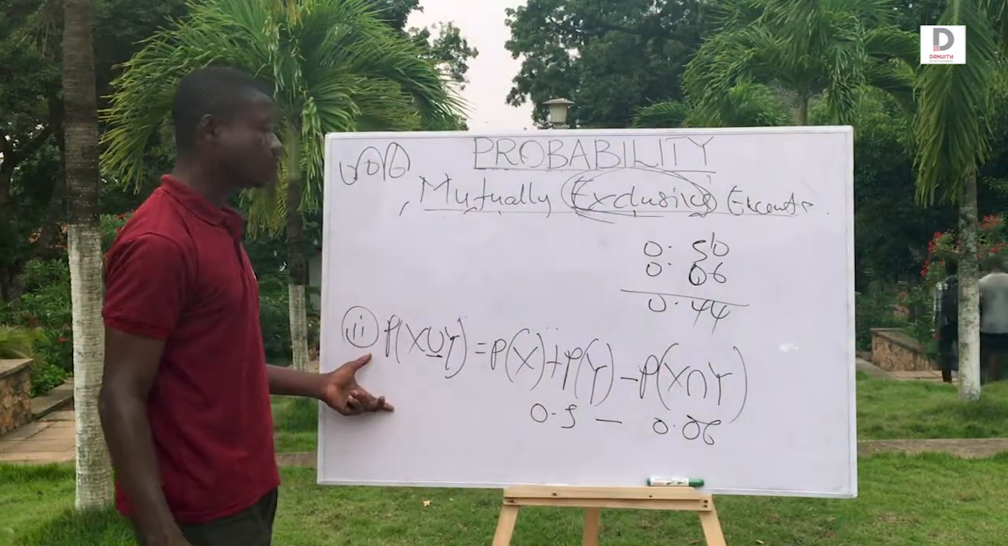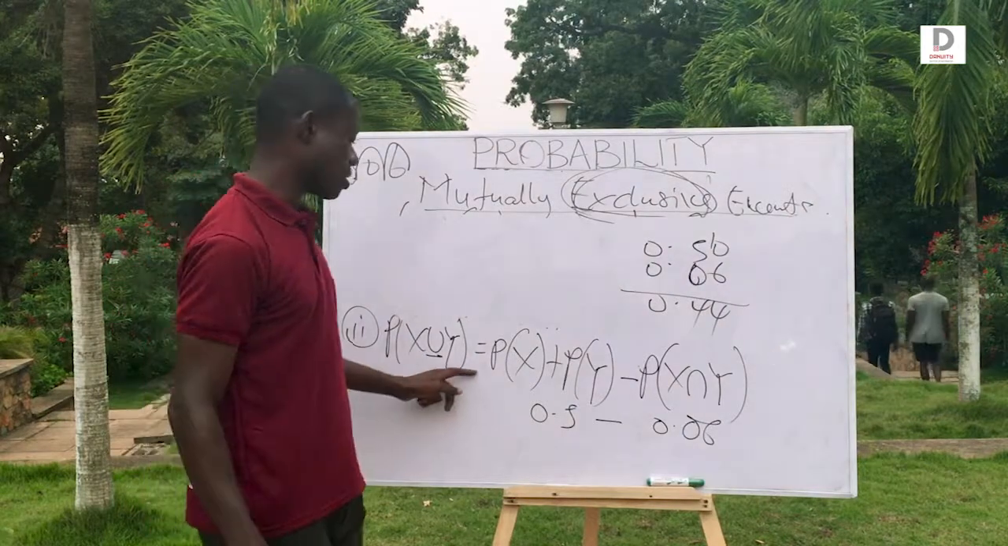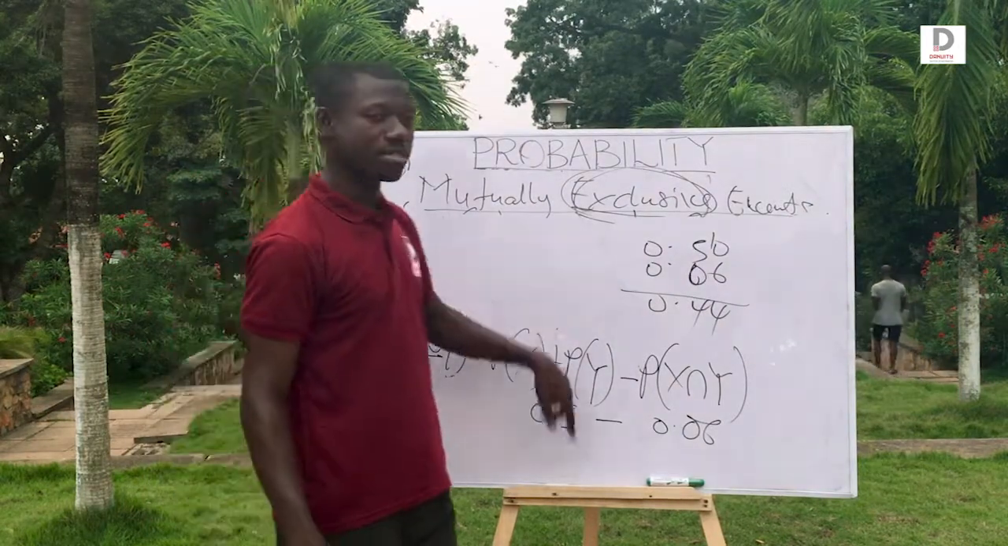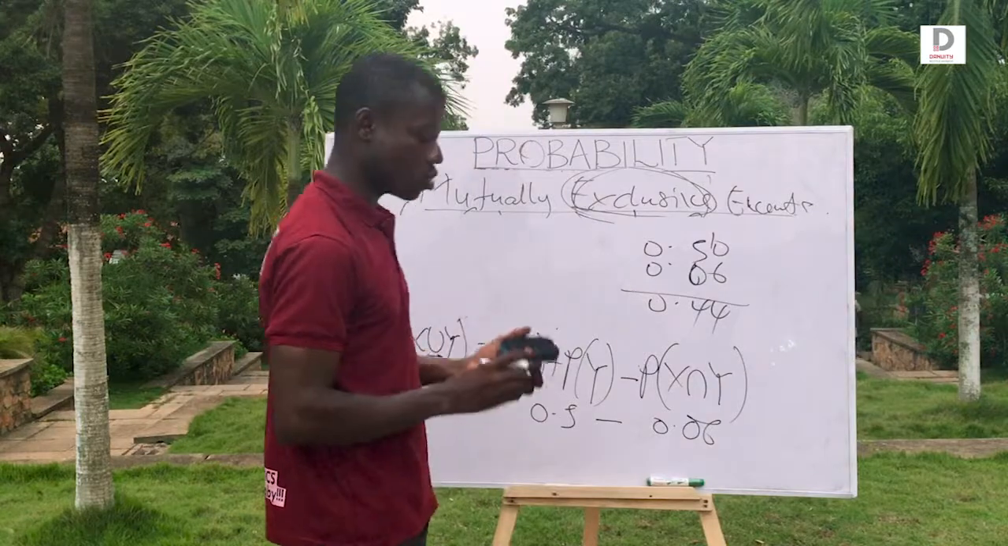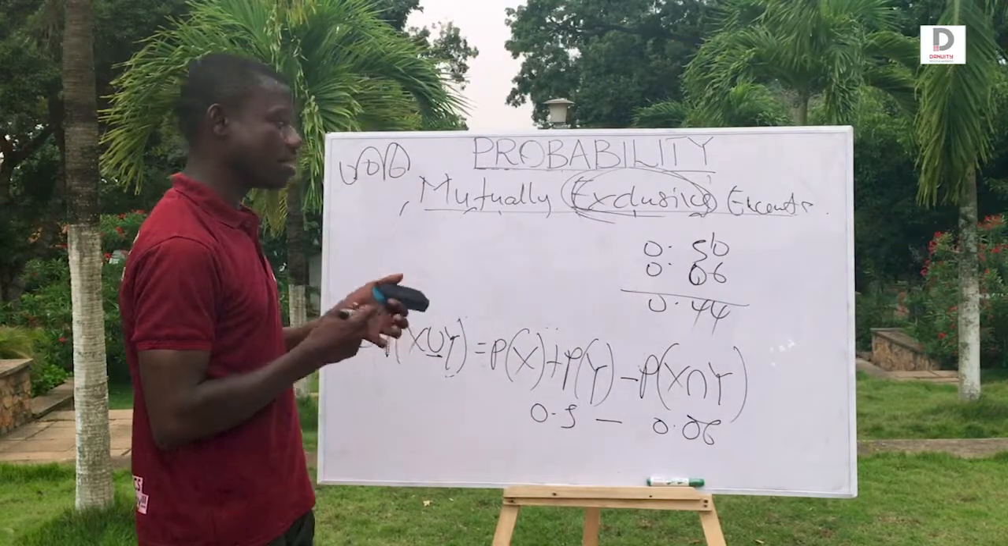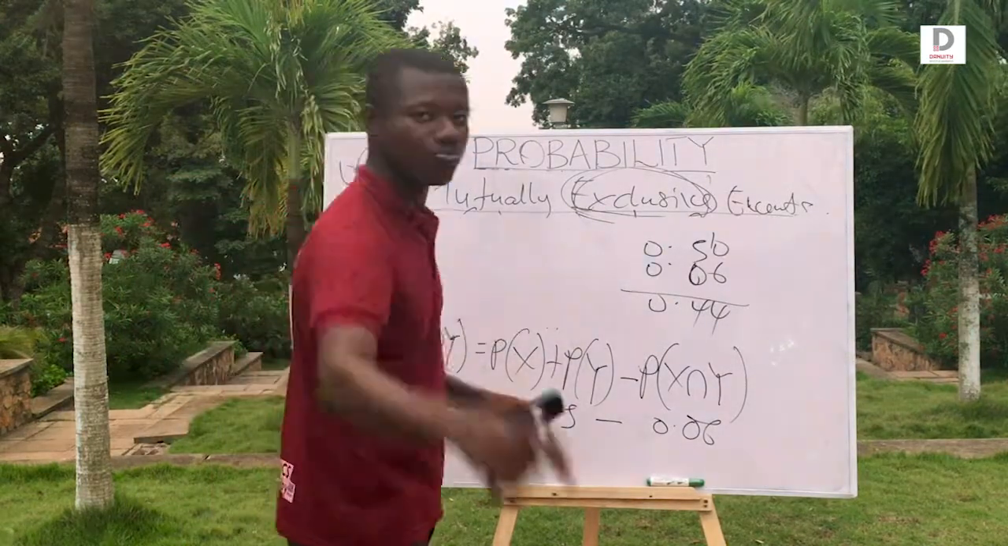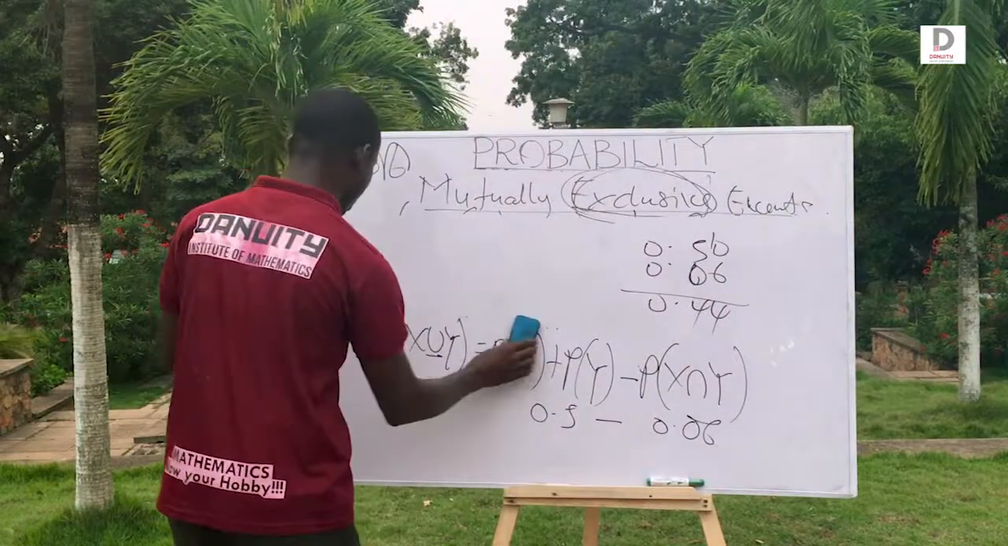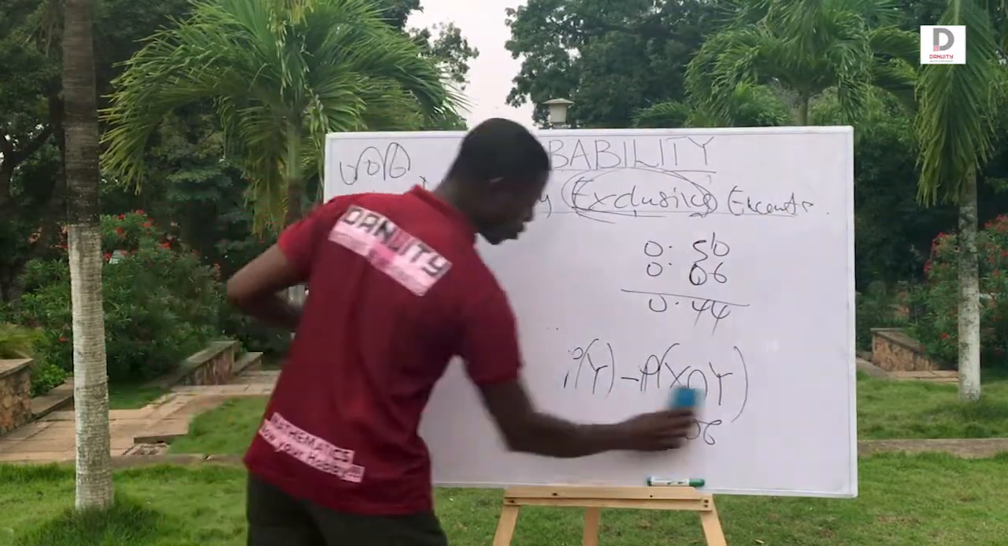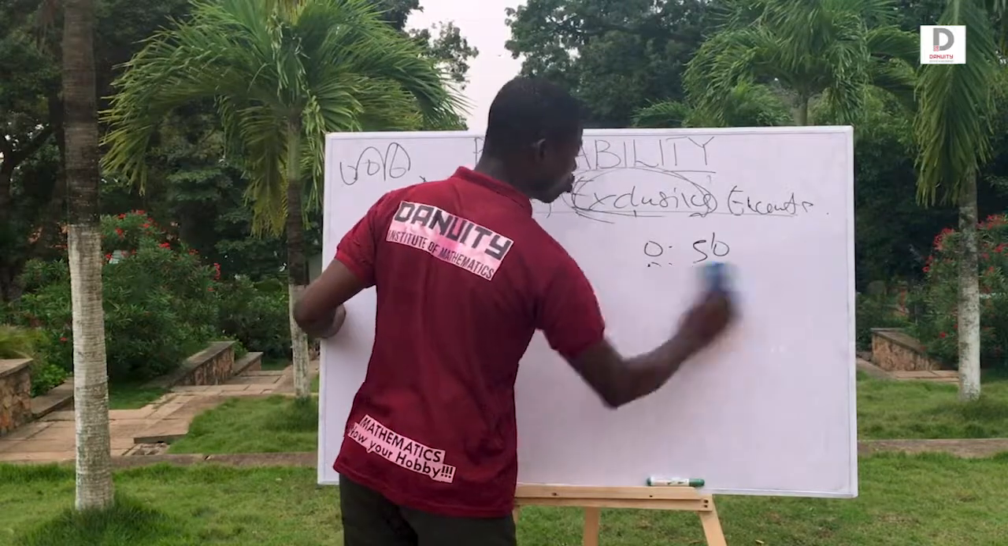So the probability of what? Universal set or union set, when it's inclusive, is this way. So that's the end of mutually exclusive events. Now let's do this one, then we conclude. Then the rest will be logic.